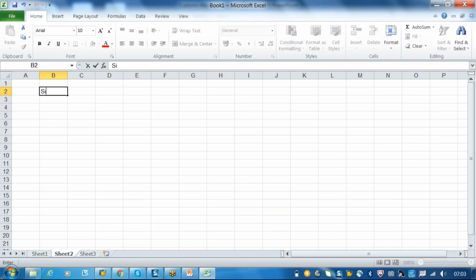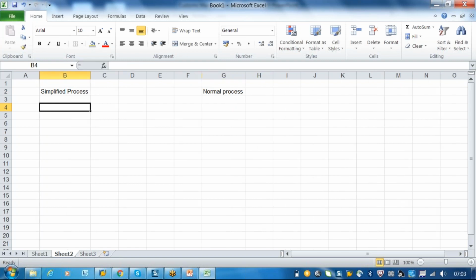So now in this export declaration, we have two kinds of processes. One is the simplified process and the other is the normal process. What is the difference between the simplified process and the normal process? The simplified process is the process where your export authorities or consignee will be having some authorizations.